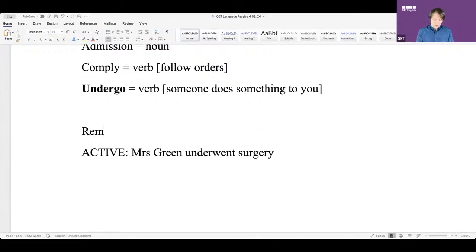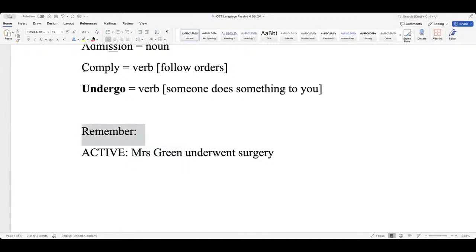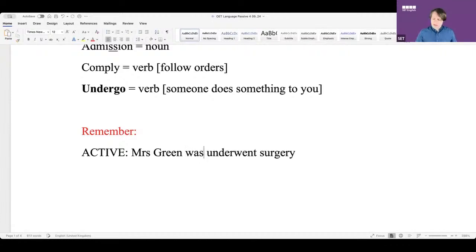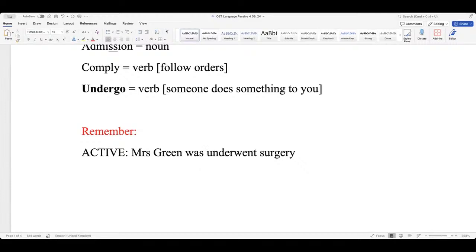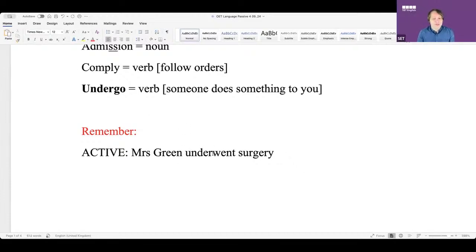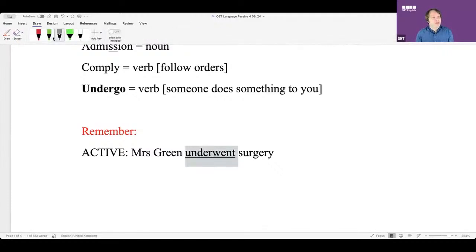You guys, you should remember this. Why is it active? Who is Mrs. Green? Is she doctor or patient? She's the patient. So shouldn't we say was underwent? Because she is not doing it. Because undergo means someone does something to you. Because this verb has a crazy meaning, you use the active. Because inside the meaning of this verb is someone does something to you. Make sense? Because inside the verb is already the meaning of passive. Okay? We've been studying passive this week.